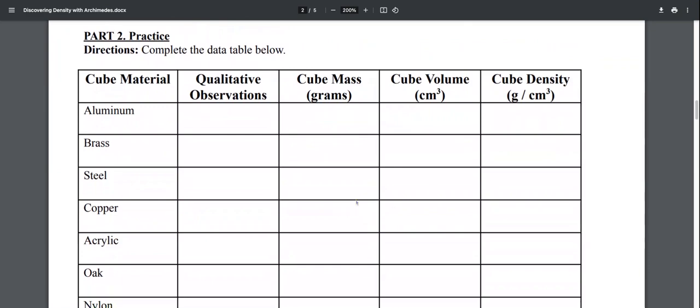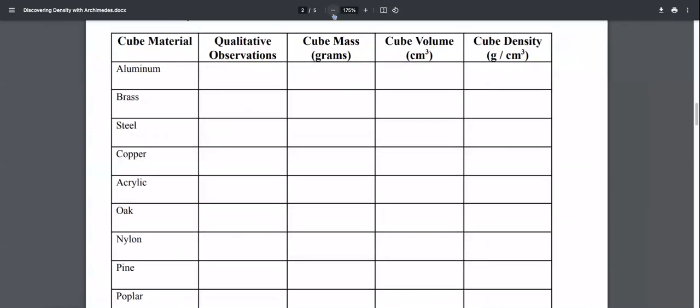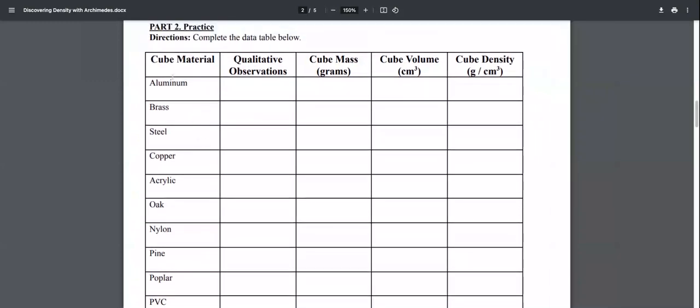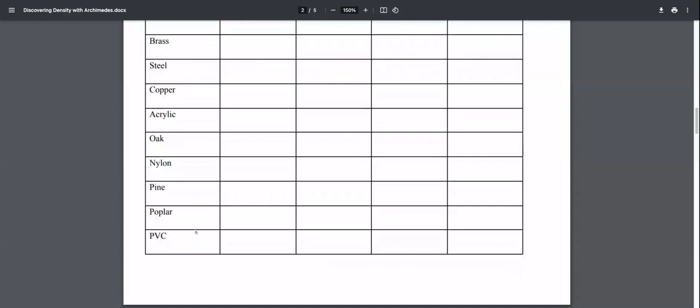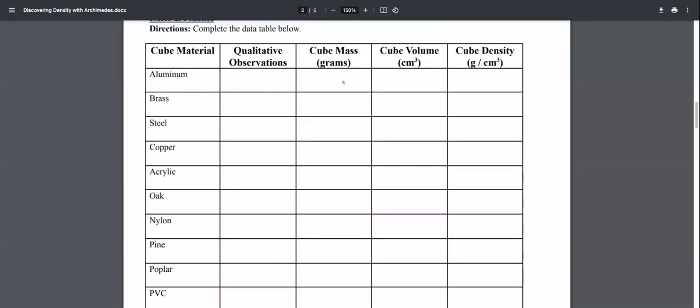Part 2, practice. You're going to complete the table below. As you can see in this table, you have a chart that includes cube materials. These cube materials read aluminum, brass, steel, copper, acrylic, oak, nylon, pine, poplar, and PVC. You're going to make qualitative observations. You're going to find the mass of each cube. You're going to find the volume of each cube, and you're going to calculate the density.